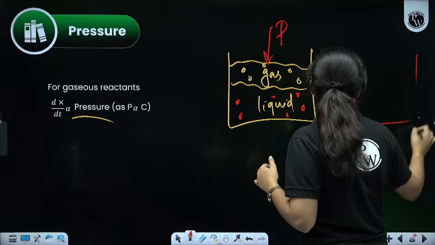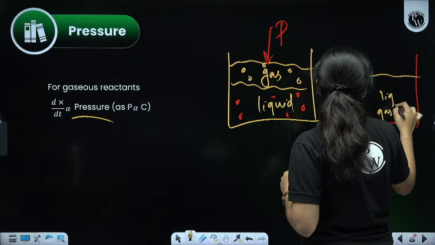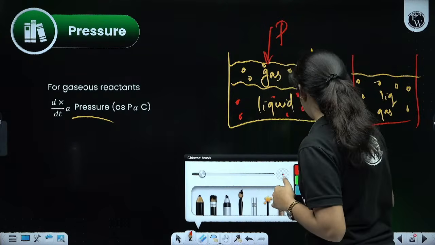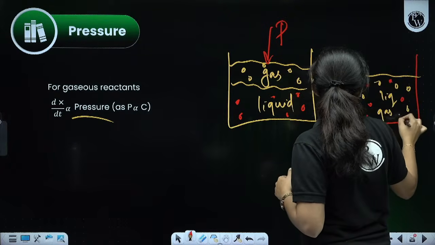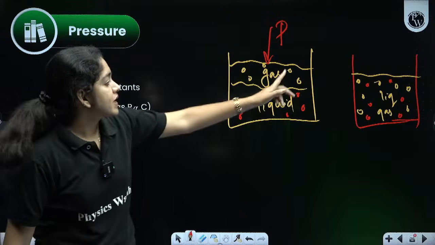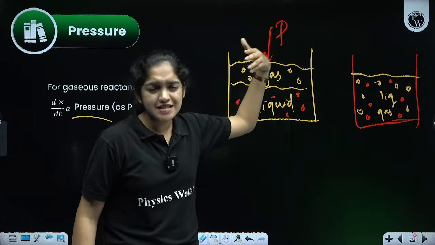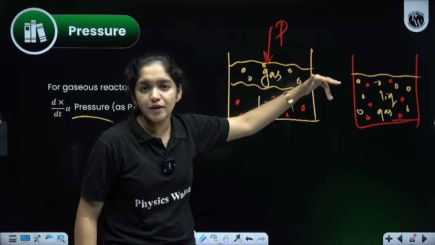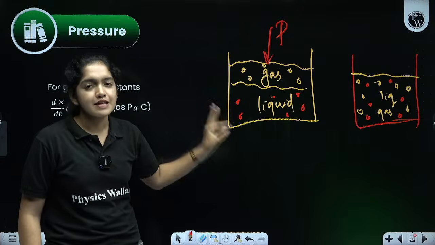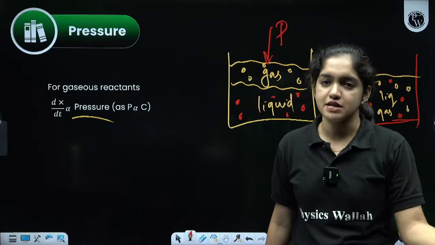So what will happen here? Liquid and gas molecules will be there. Look at the picture, what is the difference? The gas started to dissolve in the liquid. The gas dissolved in the liquid when we apply the pressure. That is what we discussed in the chapter Solutions, right? When pressure increases, the solubility increases. Same example we can take here also. The rate of the reaction increases when we apply the pressure. That is, the rate of the reaction is directly proportional to pressure. Pressure increases, rate of the reaction increases. Got it? Clear?